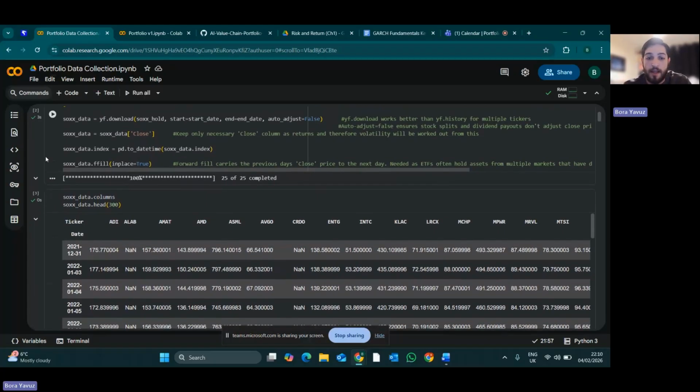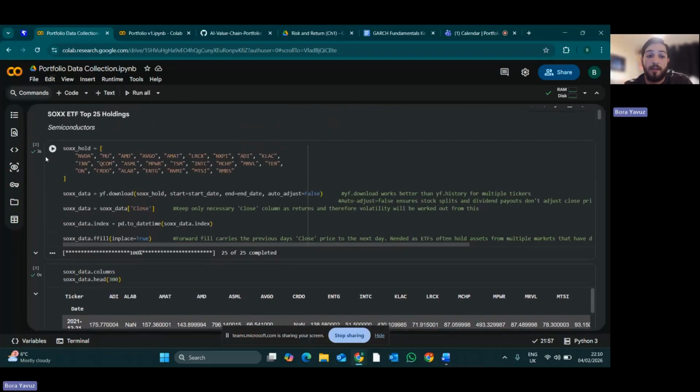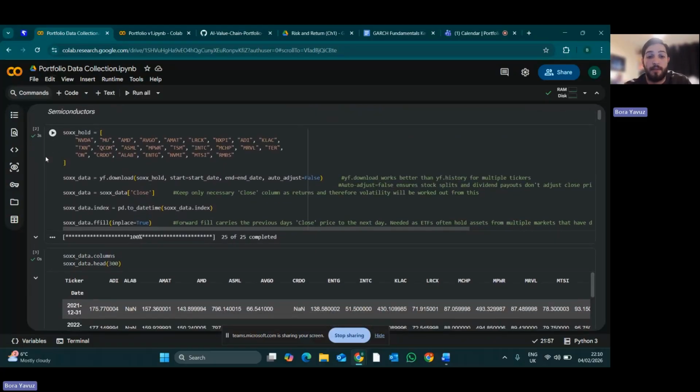And then there was another issue: sometimes the stock names have changed, and so sometimes there were entire columns missing, and I had to manually find the companies on Yahoo Finance and find the correct ticker to import.